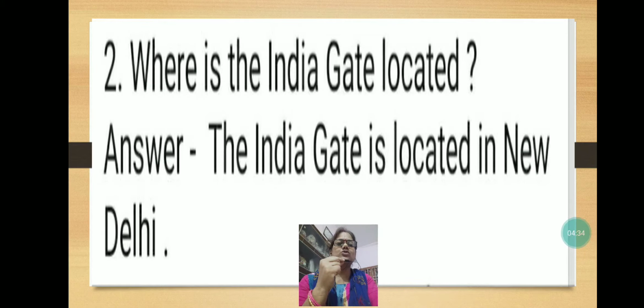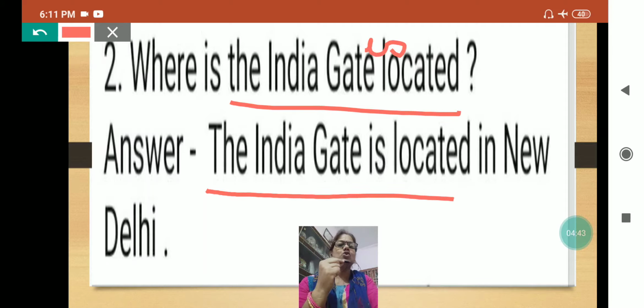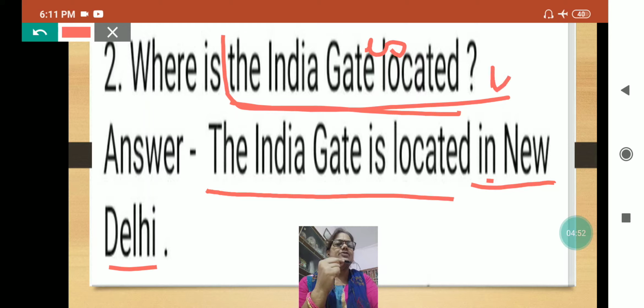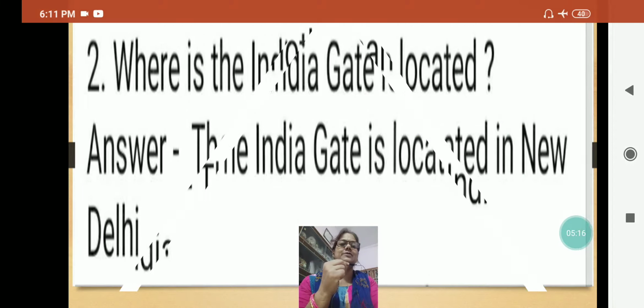Where is the India Gate located? Here you will add: the India Gate is located in New Delhi only. From here you will copy this much, the India Gate is located, and you will add in New Delhi. My dear, if you copy the answer from the question, there will be minimum mistakes. If you try to copy from the question and add your answer, you will minimize your mistakes. This is also a trick to write correctly.